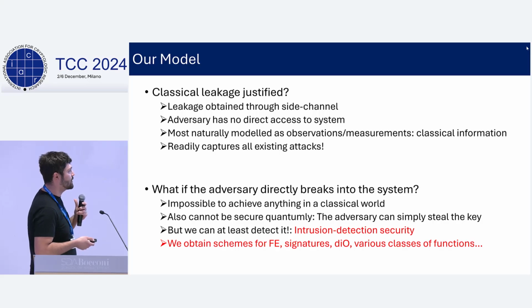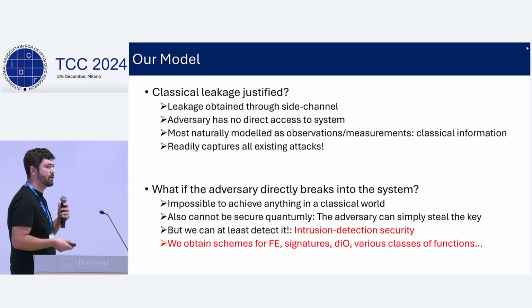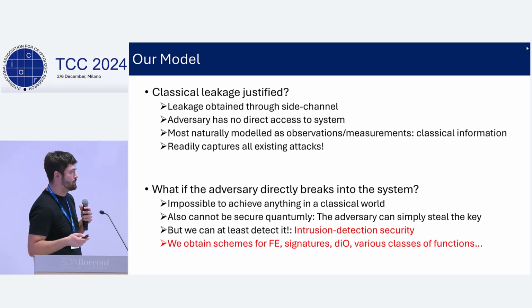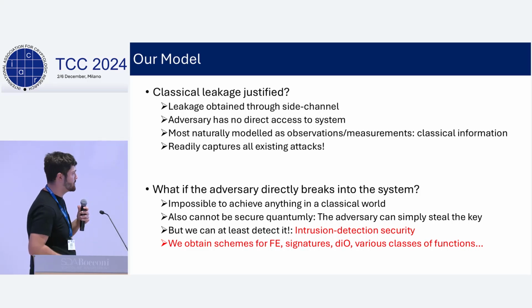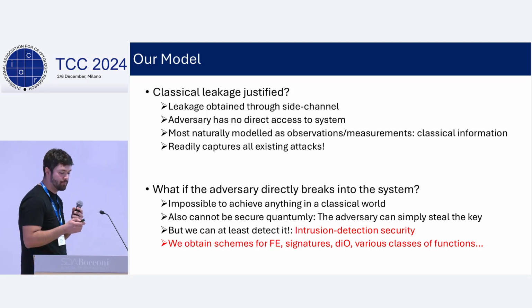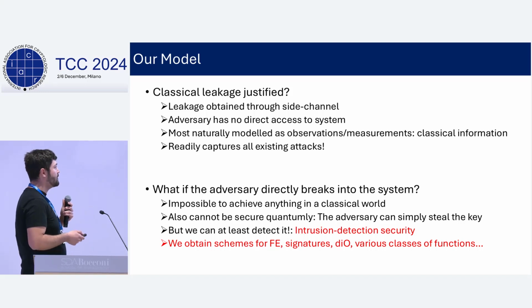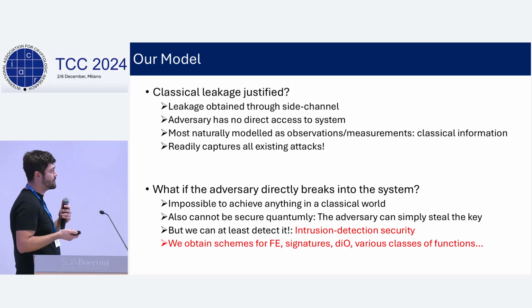And this actually readily captures all the existing side channel attacks we just talked about. A related question is, what if the adversary directly breaks into our system rather than trying to obtain some partial information through side channel attacks? And obviously, it's impossible to achieve anything in this setting, even in the quantum world, because the adversary can simply take the quantum secret key. However, we show that in the quantum world, we can at least detect such attacks, which is impossible in a classical setting because you can copy classical information without any disturbance, without being detected at all.